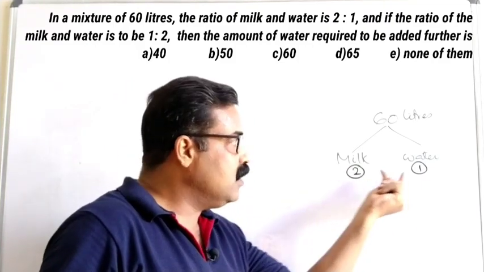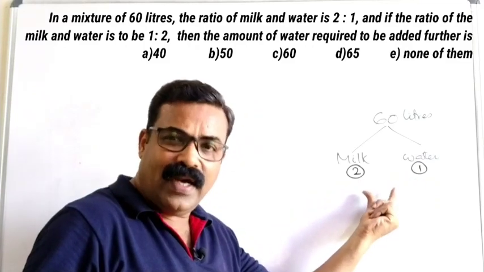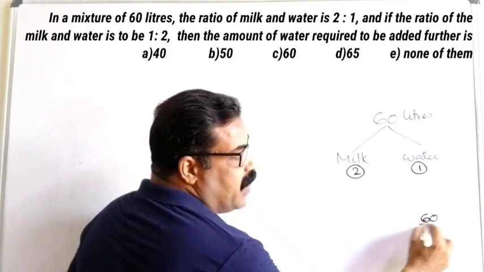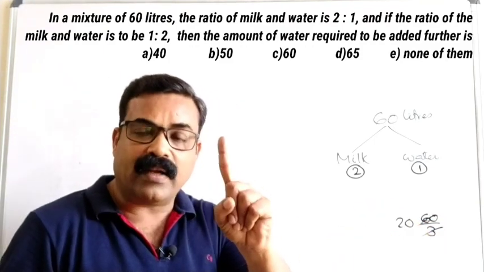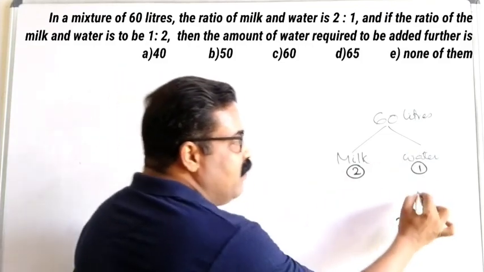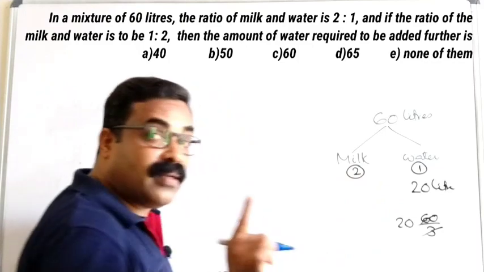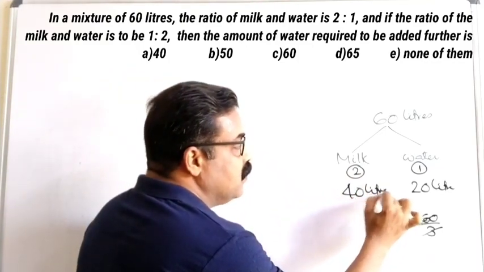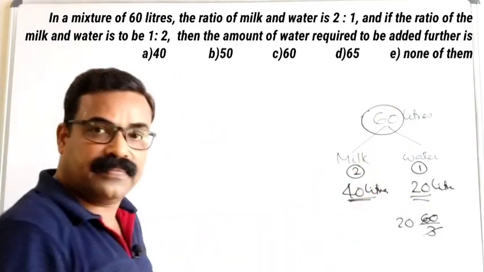Divide 60 by 3, we get 20. So 1 part is 20. So water will be 20 liters and 2 parts is milk, 40 liters of milk. So total we got 60.